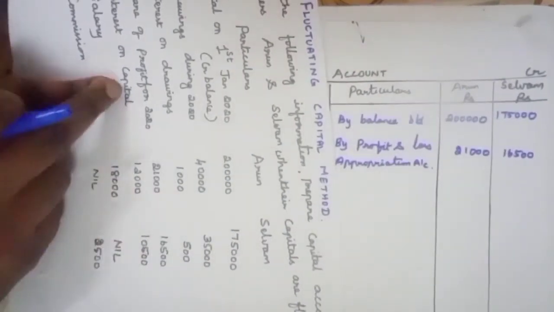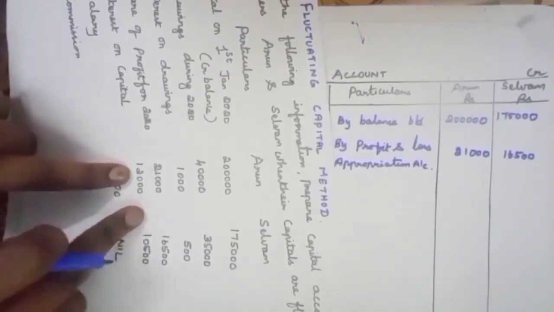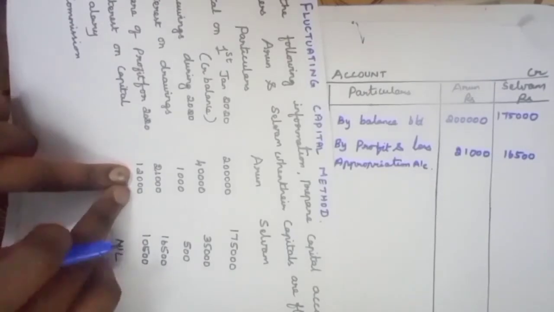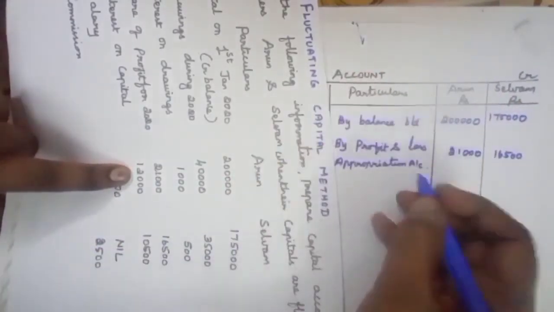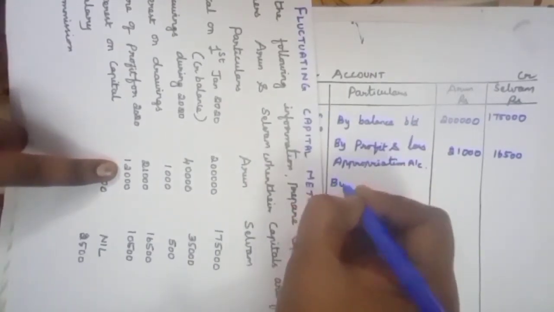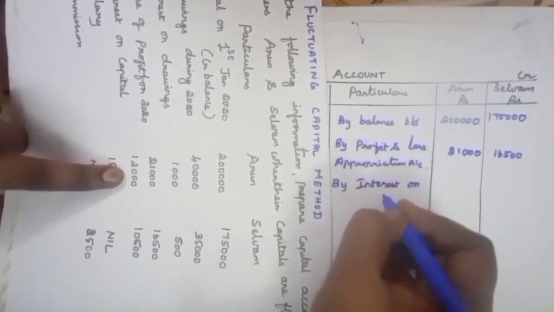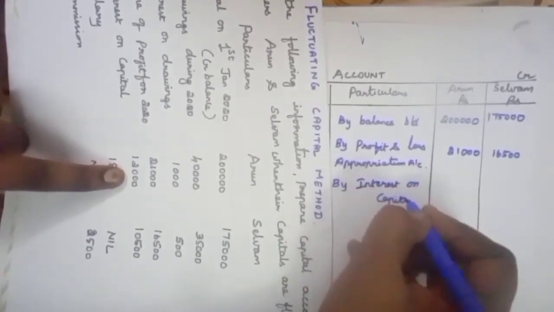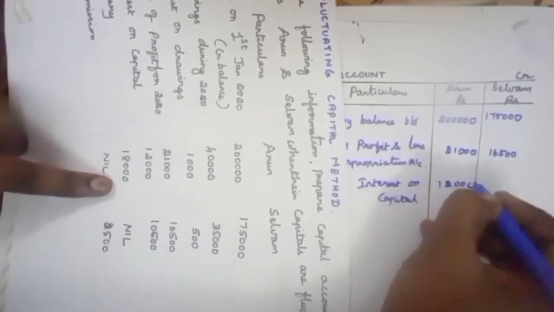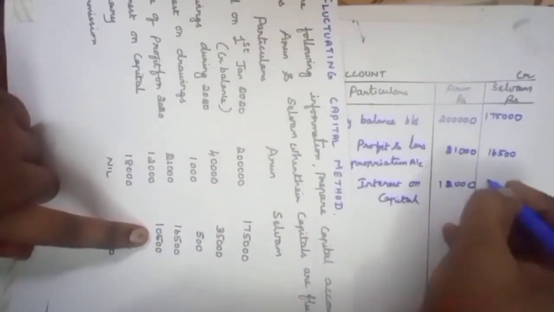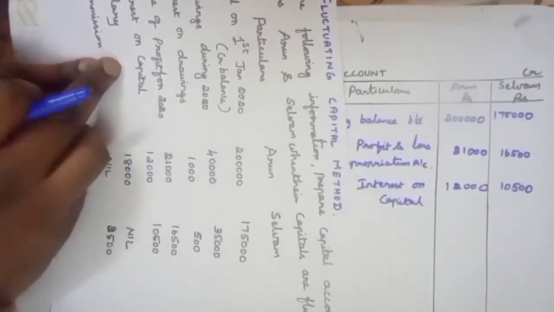Next information, interest on capital. Interest on capital is beneficial to the partner. So we have to show the amount on credit side of the partner's capital account by interest on capital. $12,000 for Arun, 10,500 for Selvam.